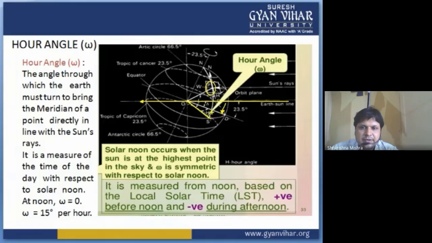It is the measure of the time of the day with respect to solar noon. When the sun's rays are directly on the surface of the Earth at a location, we consider the hour angle at that point as 0. You can take it that the hour angle changes by 15 degrees per hour.